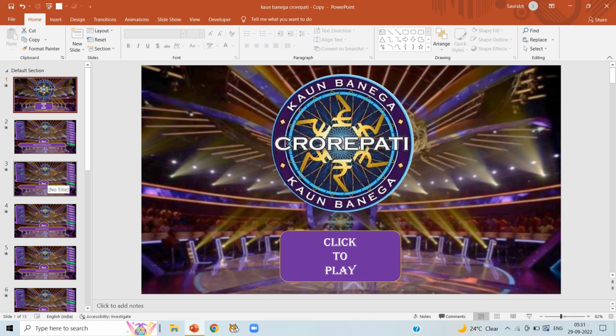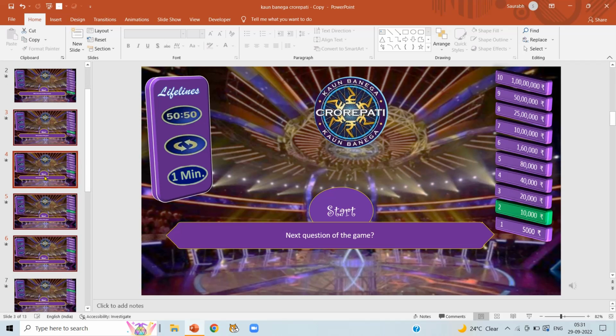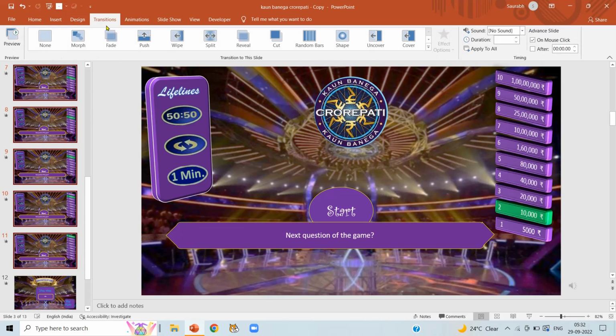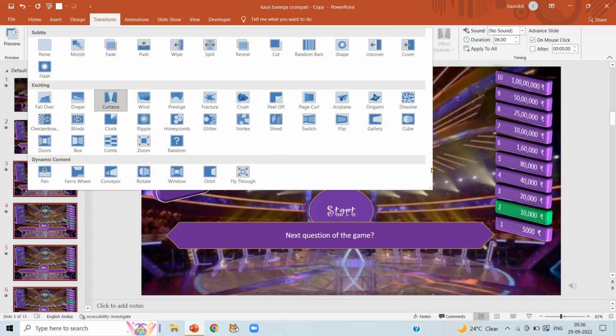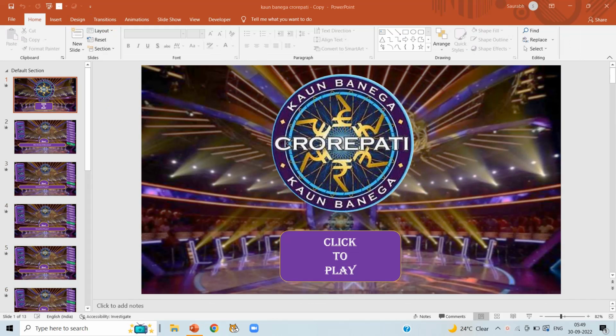One small change I want to do is to change the transition effect. For that, select slides from 3 to 11 using the Control key: press the Control key and click the slide numbers. Now click on transition, click on the arrow and select curtains here. This is our new transition effect. So this is the final presentation of our game. Hope you like it, you love it and learned a lot from it.